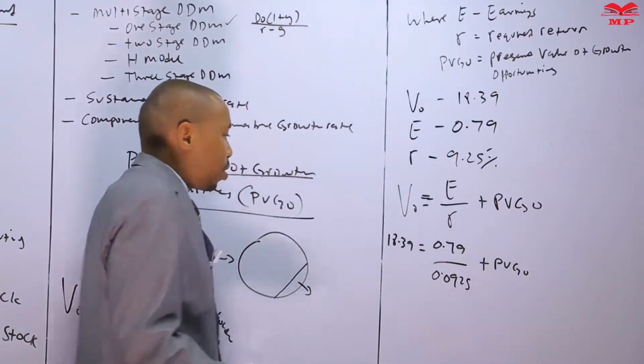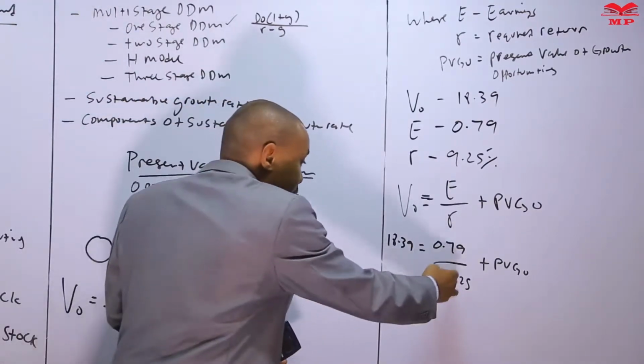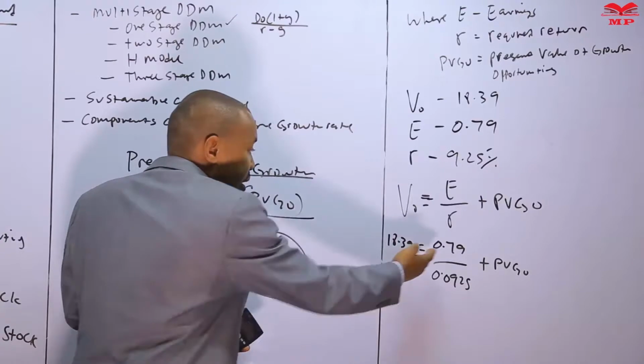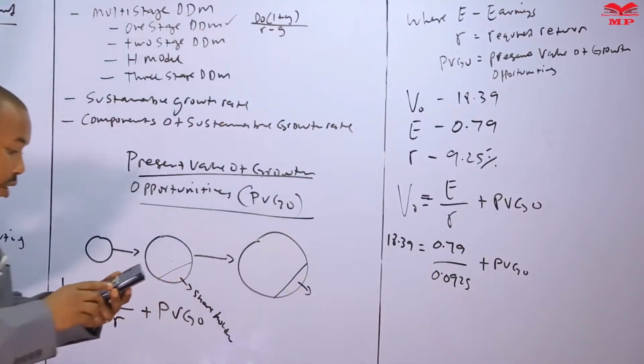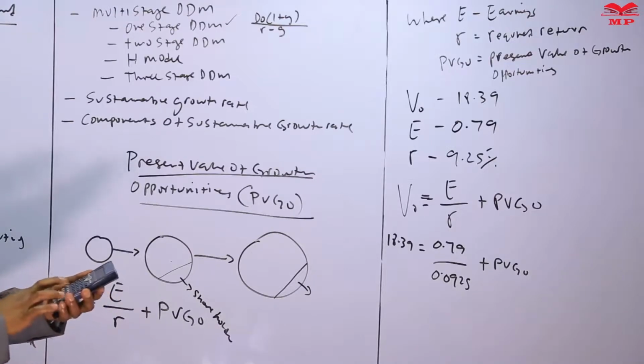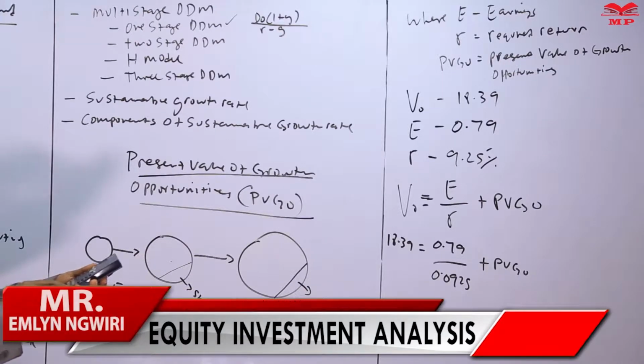So how do we solve for this? We first of all divide this over this, and then we take it to the other side. We don't cross multiply first; that one is usually very common in mathematics. So we are saying it's 0.79 divided by 0.0925, and then we get 8.54.